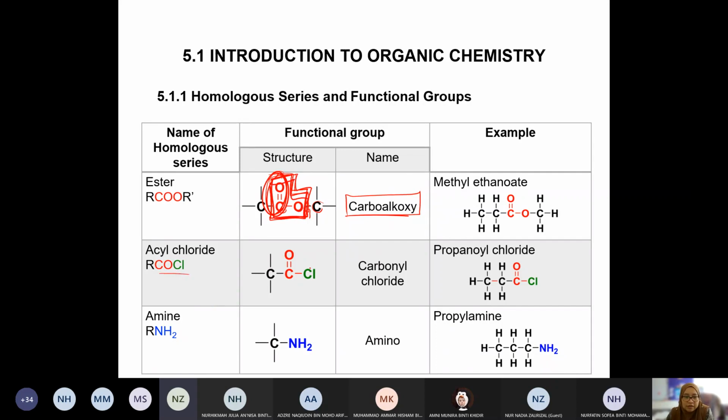Okay, and then we have acyl chloride. Okay, just now ganti hydrogen ke tadi OH tu ganti with Cl. Tapi dia ada carbonyl, still ada carbonyl, so that's why nama dia carbonyl chloride. Okay, and then amine. Amine maksudnya this. Remember ammonia, you must have familiar with ammonia kan. Maksudnya dia mesti ada 3 hydrogen. So now one of the hydrogen is being replaced with this molecule. Okay, so this is amine. Bila the nitrogen is directly attached to the carbon. So the name of the functional group is amino.